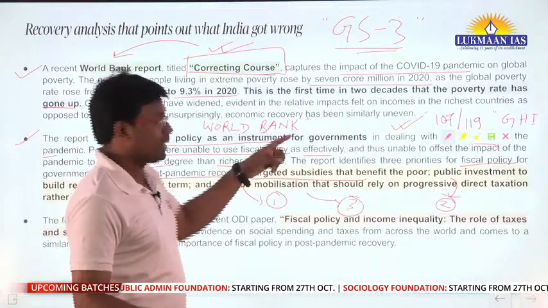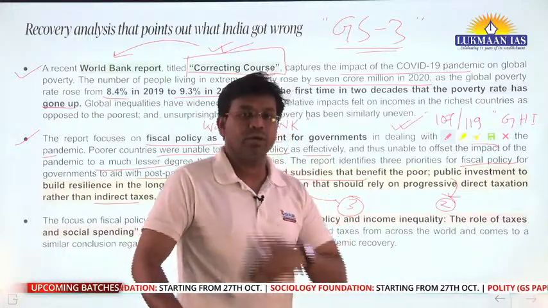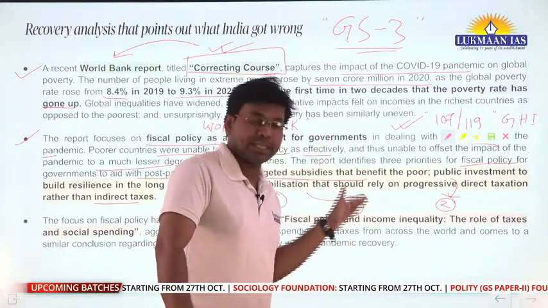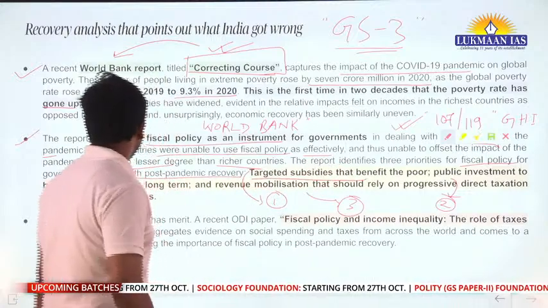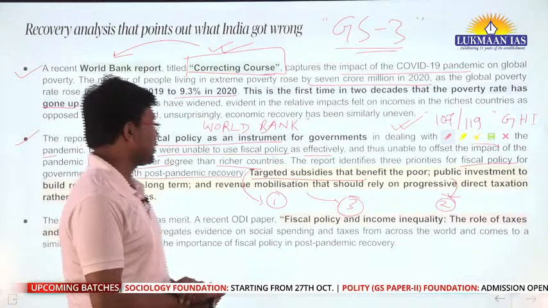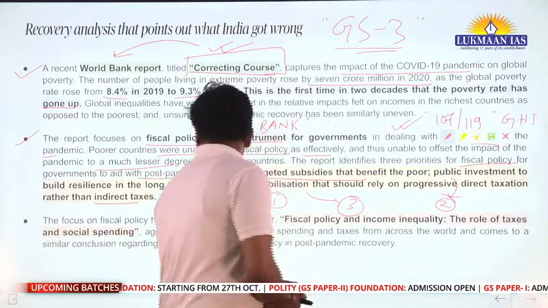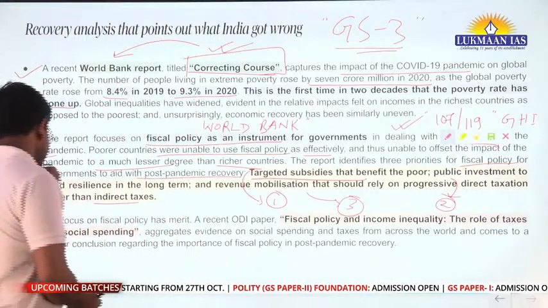In this article we will talk about those subsidy schemes launched by the government. Then second is public investment to build resilience in the long term. Third is revenue mobilization that should rely on progressive direct taxation rather than indirect taxes.